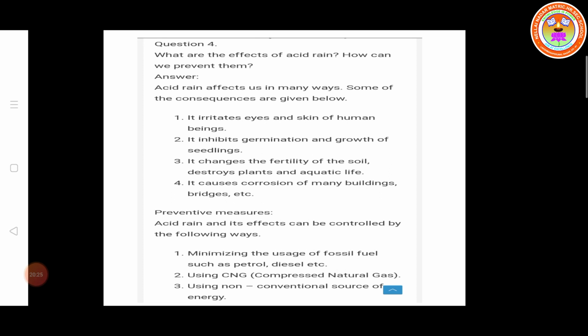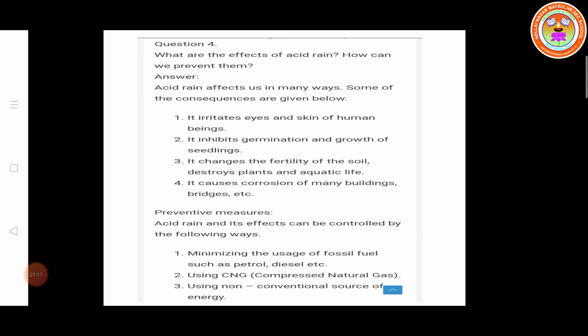So next, question number 4. What are the effects of acid rain? How can we prevent them? Acid rain affects us in many ways. Some of the consequences are given below. First, it irritates the eyes and skin of human beings. Second, it inhibits the germination and the growth of seedlings.